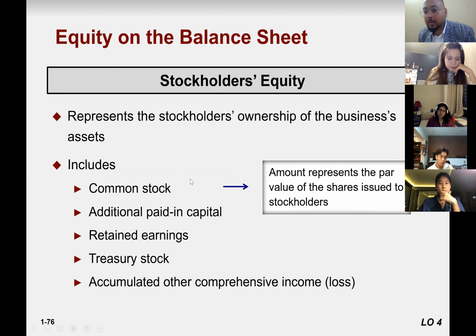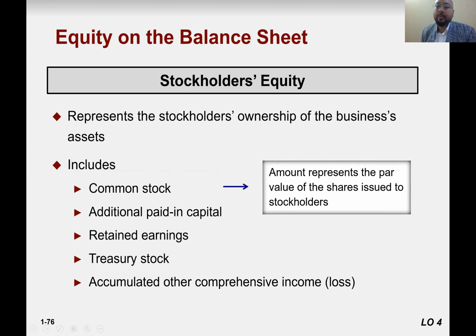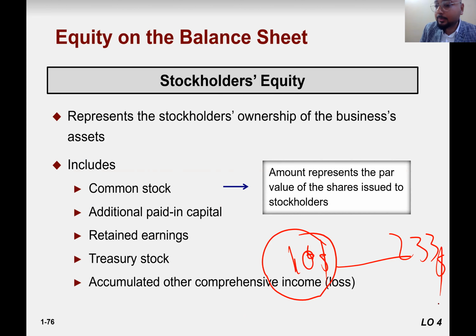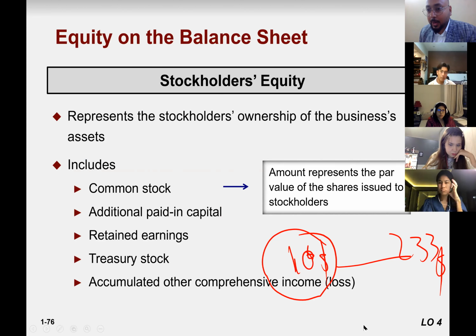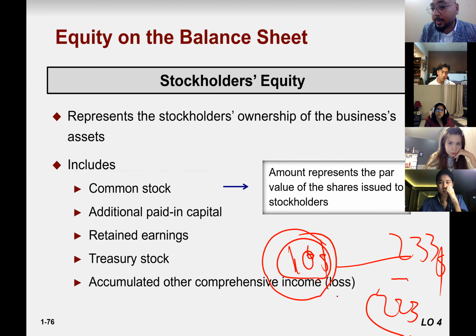Okay, first of all, common stock. It means the amount represents the par value of the share issued. If the company issued the stock in the market worth $10, we call this common stock. But you can see on the stock exchange, the value is $10 for one stock, but it is traded at $233. Right? So it means common stock is $10 and the additional $223 is additional paid-in capital.